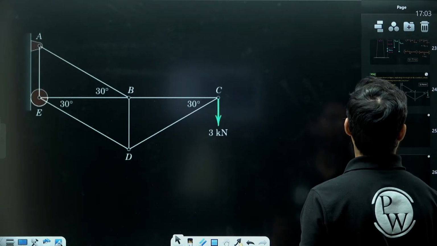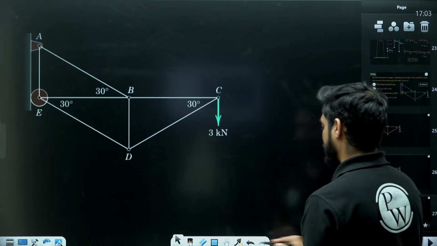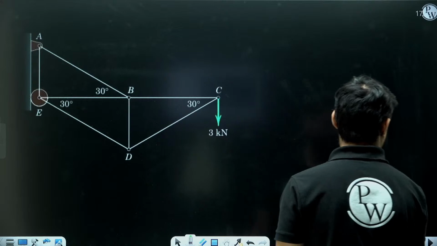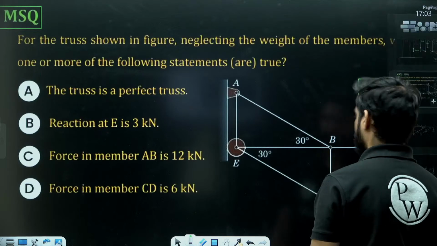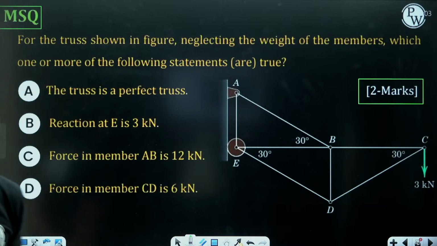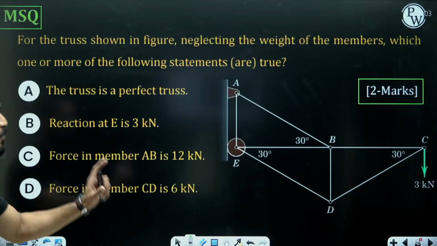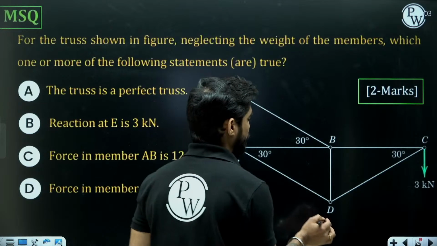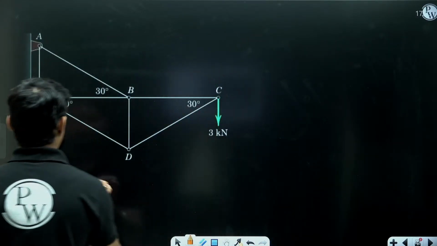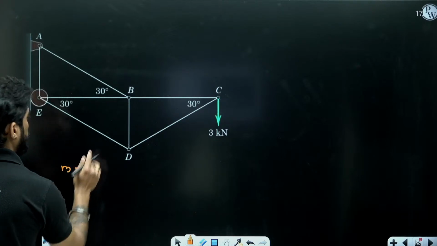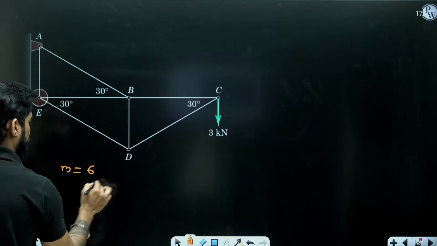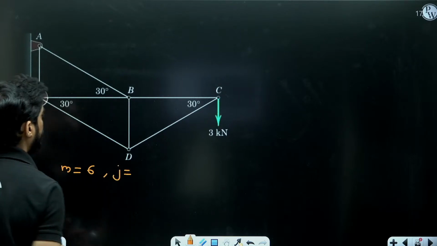So first of all, is this a perfect truss? Yes, it is a perfect truss. Otherwise, you will not be able to solve this problem. How many members are there? M is equal to 1, 2, 3, 4, 5, 6, sorry, 7 members. And how many joints are there?